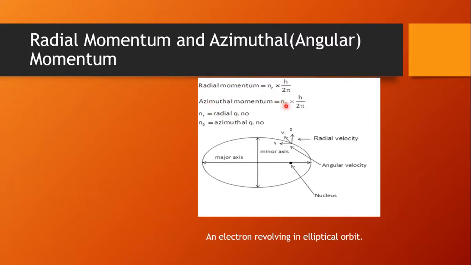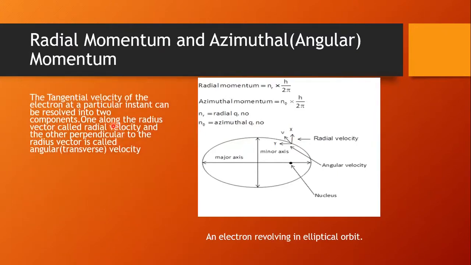In place of n phi, we can also write small k. So the azimuthal momentum of the electron is due to angular velocity. This azimuthal momentum is equal to an integral multiple of h upon 2 pi, where n phi represents the azimuthal quantum number given by Sommerfeld. Here the electron is revolving in an elliptical path.